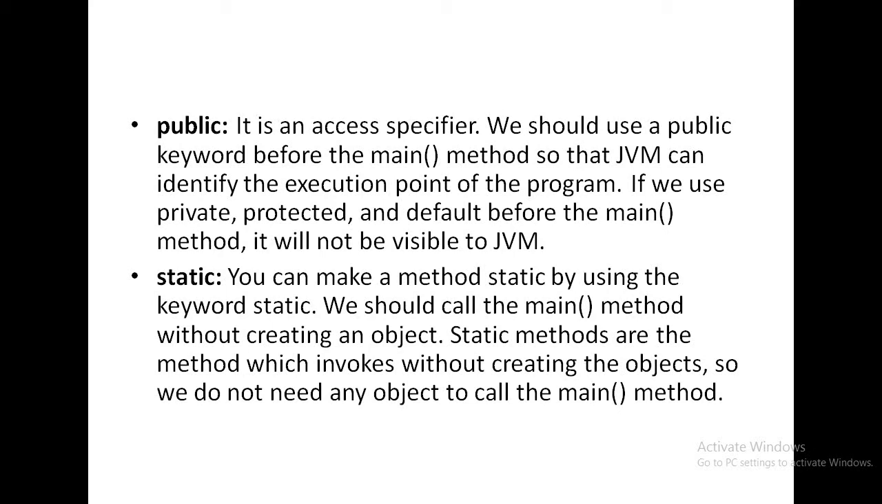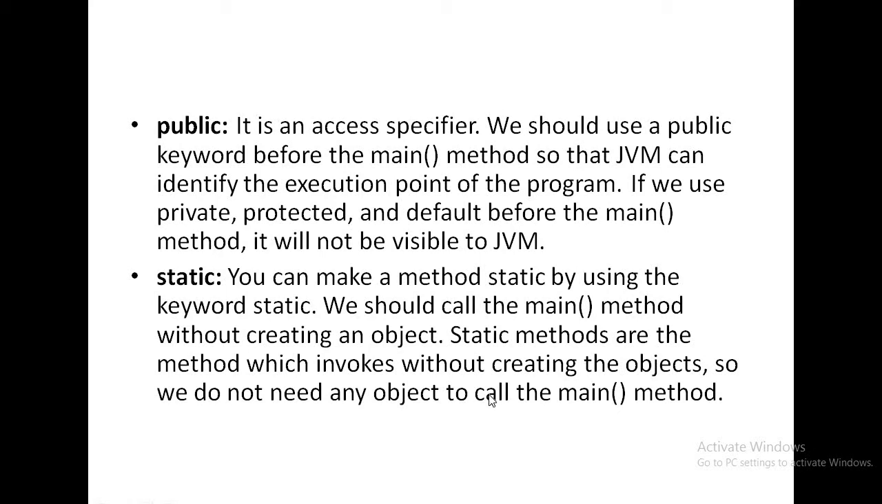Okay. Then what is static? You can make a method static by using the keyword static. You already know this in C and C++ program. If a method is declared as static, then that method is preceded by the keyword static. You can call the main method without creating an object. Static methods are the methods which are invoked without creating the object. So we do not need any object to call the main method.